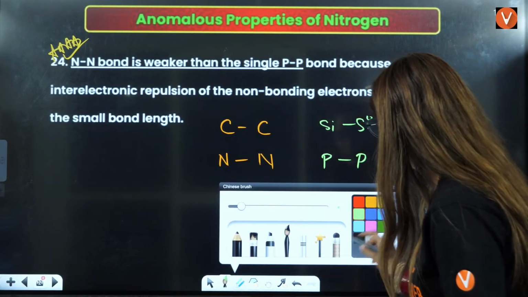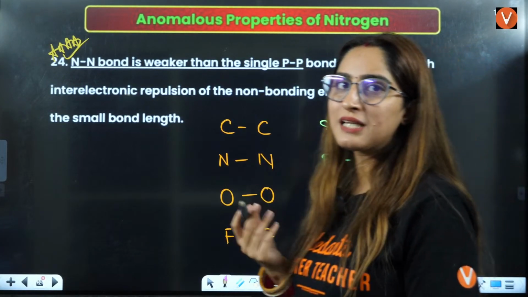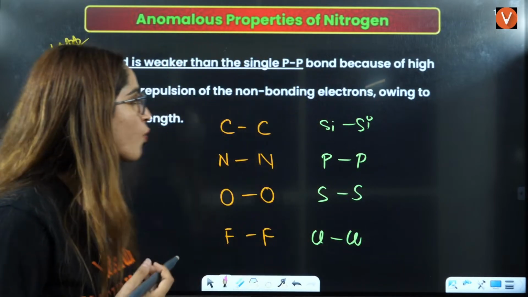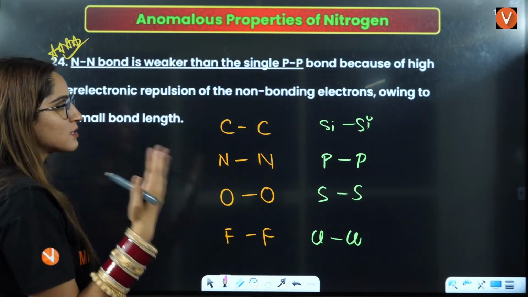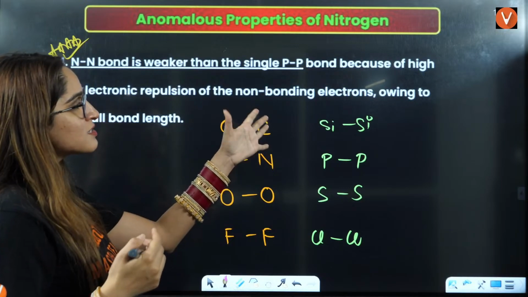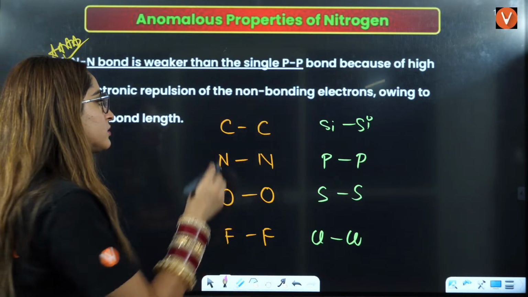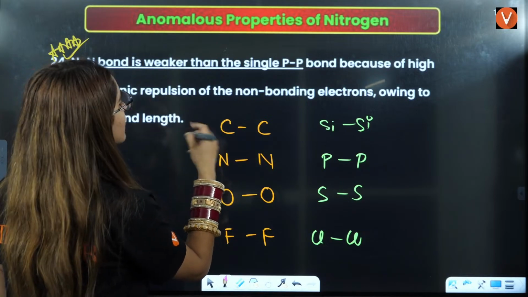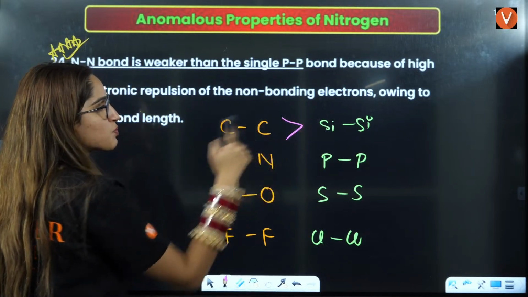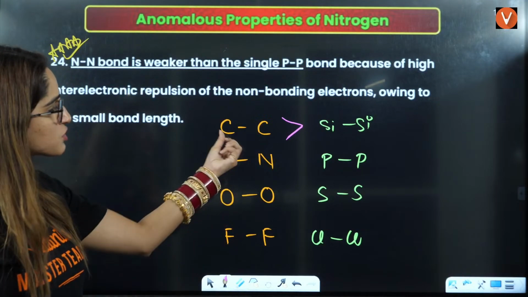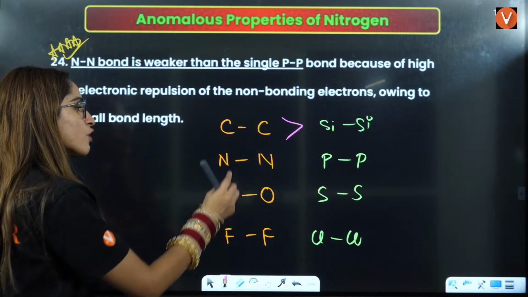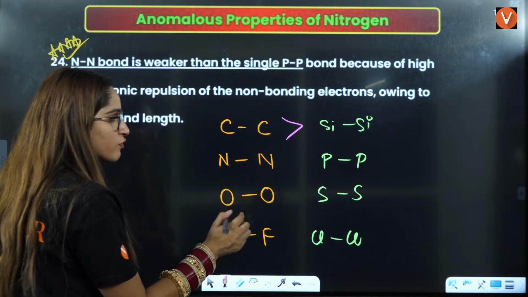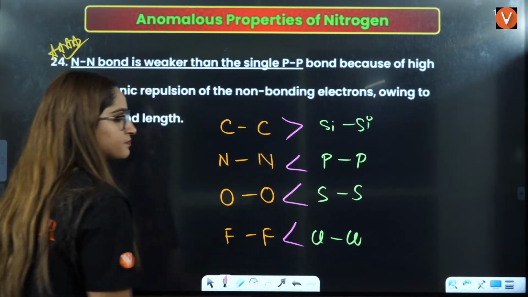See one thing. Always we know that down the group size increases. So size is increasing, that is why to break this bond it will be difficult. So bond dissociation energy will be more for this one than for silicon, because it is smaller in size. But in case of nitrogen, oxygen, fluorine, it is opposite.